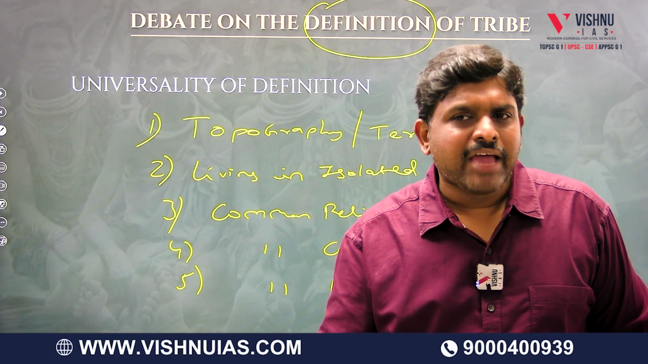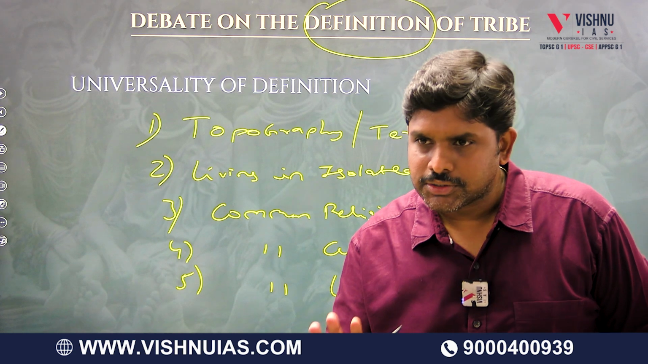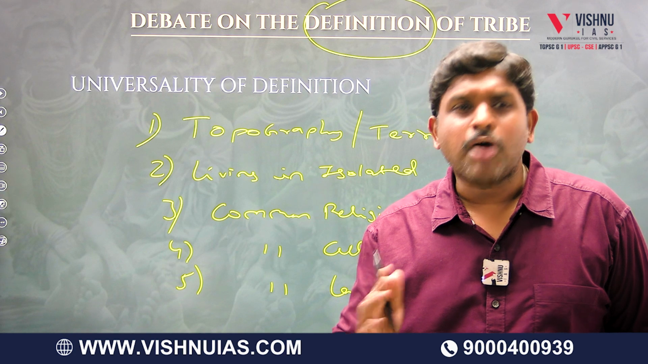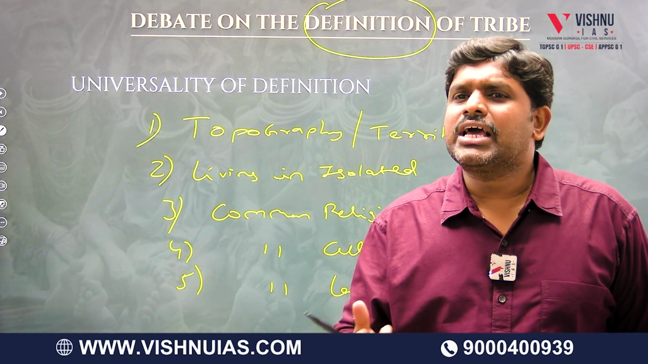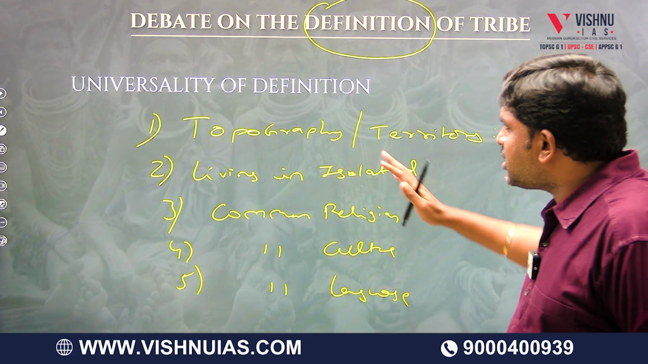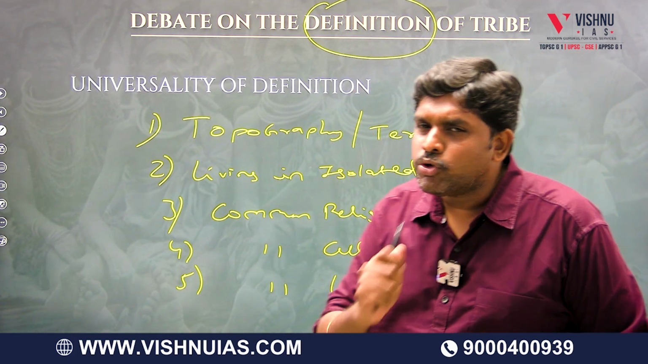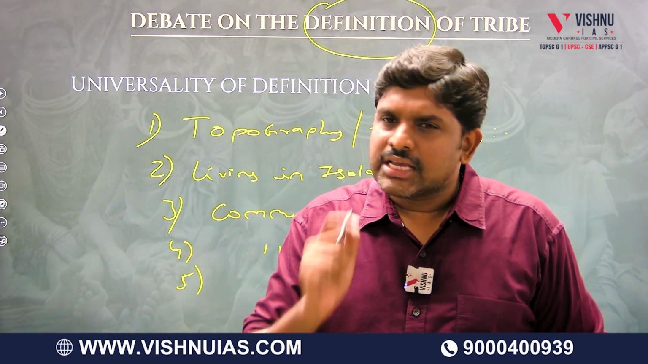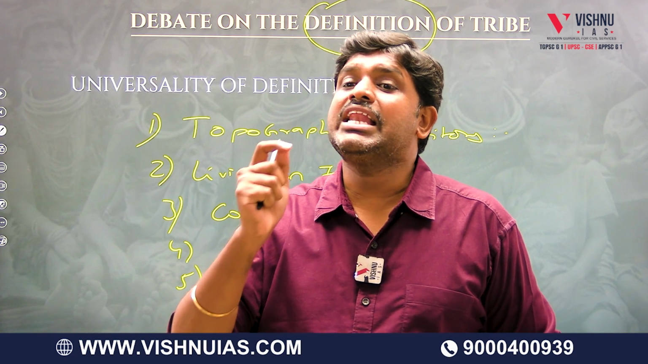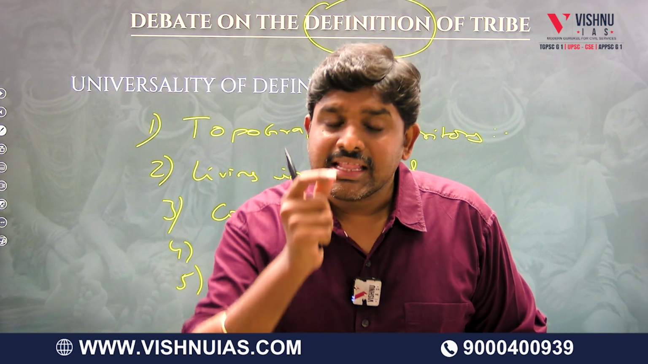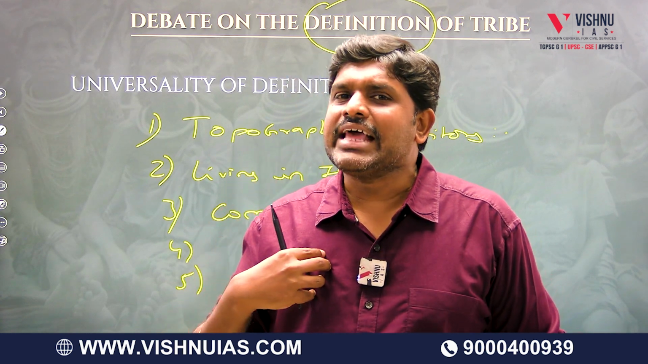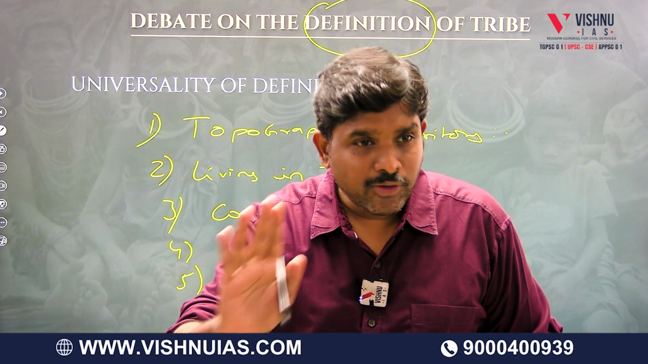They are speaking mainstream languages and almost forgetting their own language. Common language is not there. Common religion is not there. Common culture is also not there. The original culture they are forgetting and they are learning the mainstream culture. So, from these various characteristics, we can come to the conclusion that we cannot say the definition of tribe is universally valid. In contemporary times, we can say that this is not universally valid.